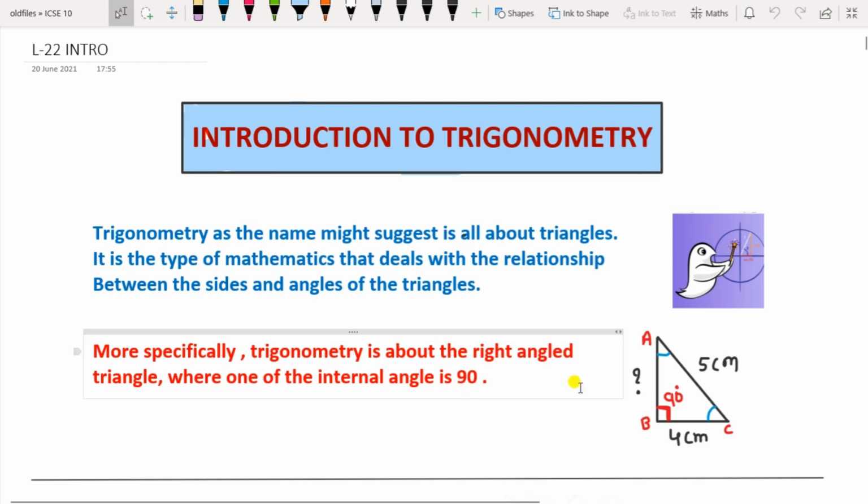You have studied about Pythagoras theorem, where we have seen the relationship between the sides, that is hypotenuse square equal to side 1 square plus side 2 square. So here trigonometry is the system that helps us to work out the missing unknown sides or the lengths considering these angles. So it is a relation between the angles and the sides that we are going to study in trigonometry.